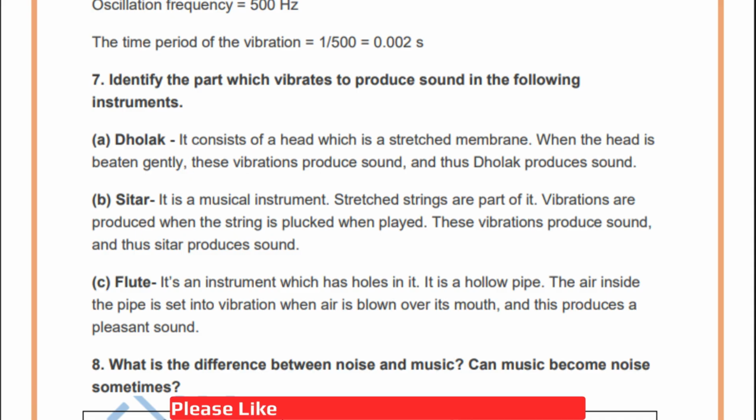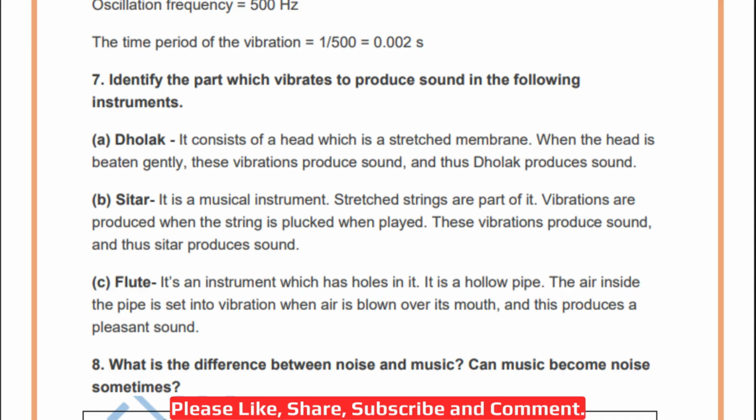Then sitar. It is a musical instrument, we all know this. Stretched strings are a part of it. Vibrations are produced when the string is plucked and when played. These vibrations produce sound and the sitar produces sound. Okay. So again stretched strings.